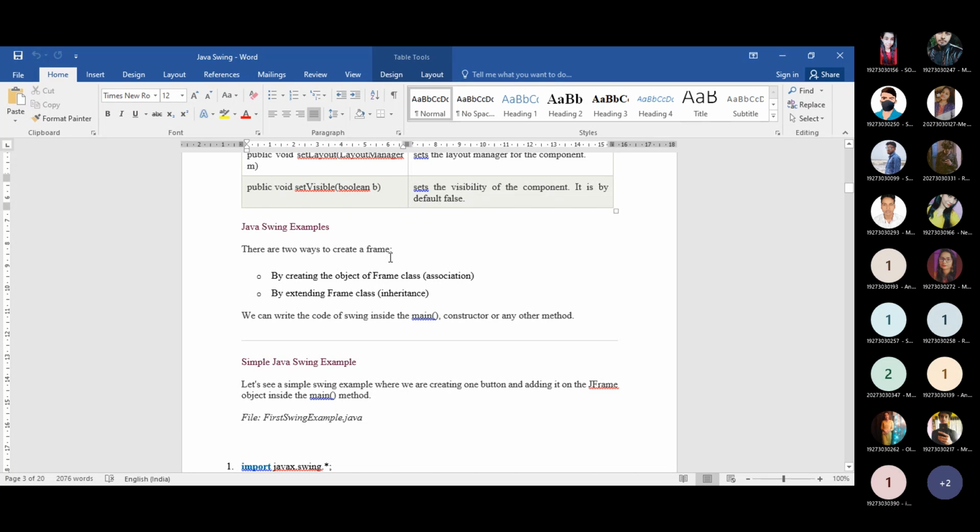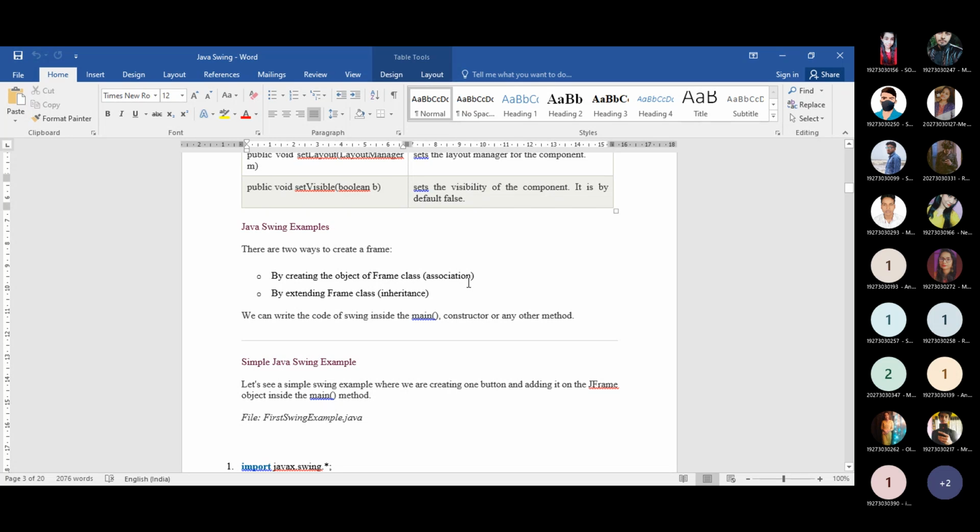But now how can you create the frame using Swing? There are two ways. First way, you can create the object of the Frame class that is already present in your Java programming language, that is a predefined class. And whenever you are creating the object of the Frame class, what you are doing here is creating an association.